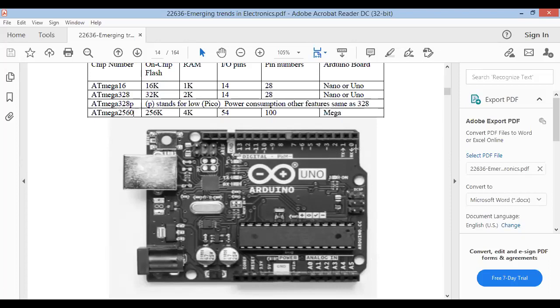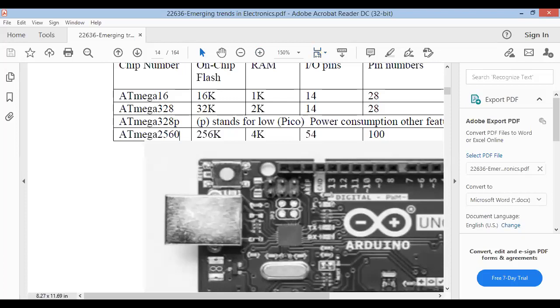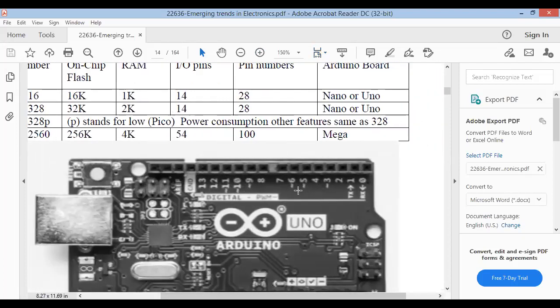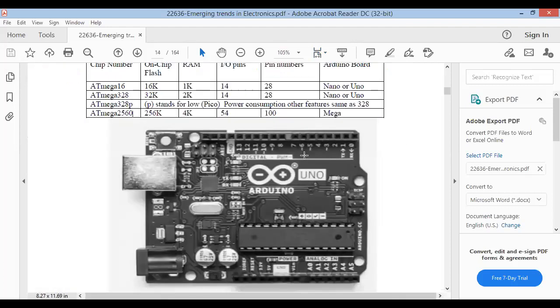From 0 to 13, these are the 14 digital input output pins, out of which the pins marked with a dash can act as an output pin for analog also. This dash indicates 3, 5, 6, 9, 10, 11. These 6 pins can act as analog output pins also. So in this way, the Arduino board looks like.